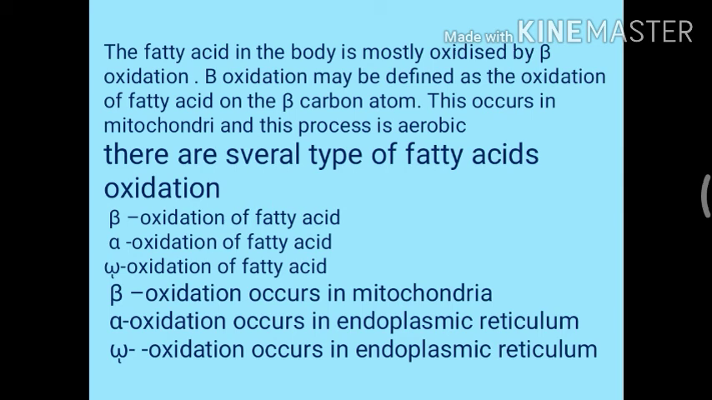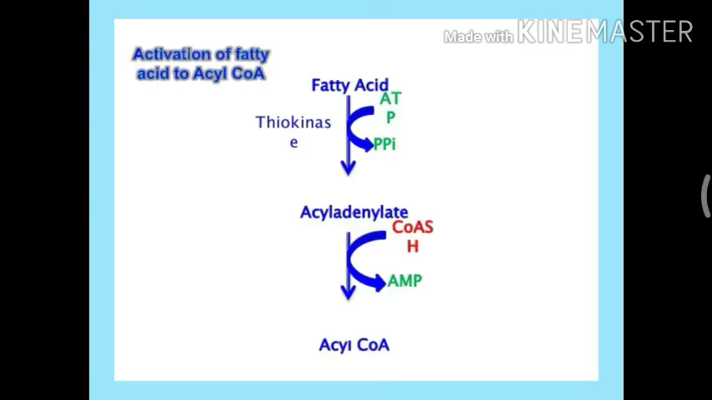There are several types of fatty acid oxidation like beta oxidation, alpha oxidation and omega oxidation. Now we will see their sites of oxidation. Beta oxidation occurs in mitochondria. Alpha oxidation occurs in endoplasmic reticulum, while omega oxidation also occurs in endoplasmic reticulum. There are three steps in beta oxidation.